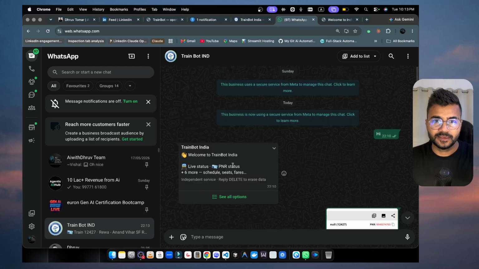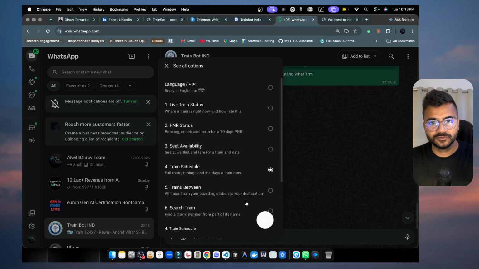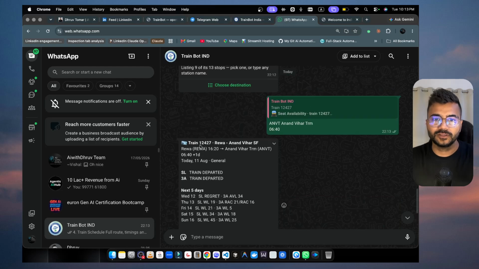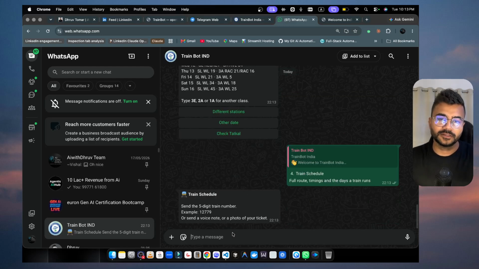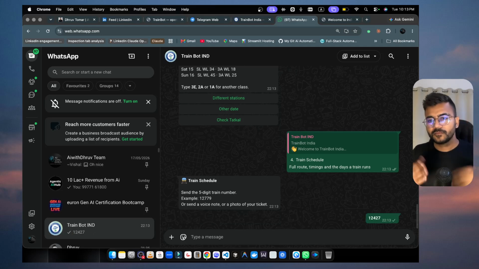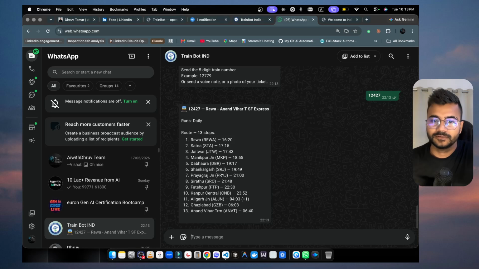And if you go and check train schedule as well, that can be also fine. So you can see, you just have to click, you can use your phone, you can say, like WhatsApp, and anyone can do that. Here is the cool part, right? You can see all the stations came with proper route and you can check the speed. So this is what I wanted to show you.